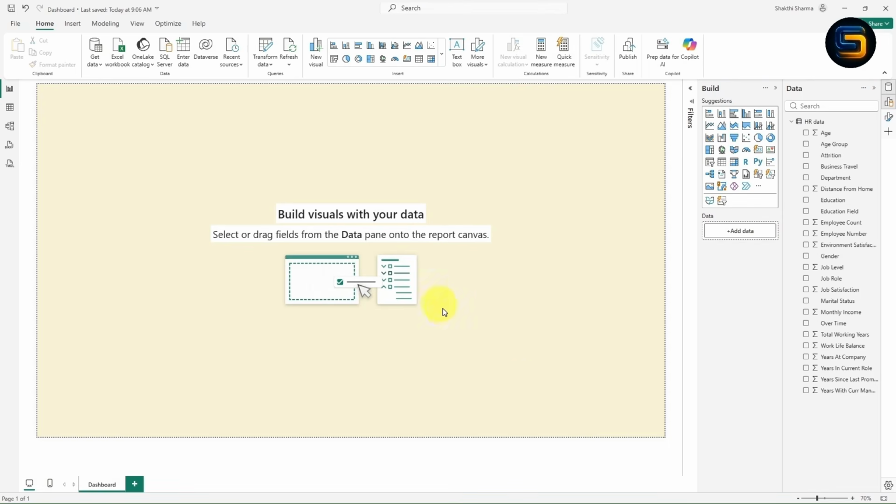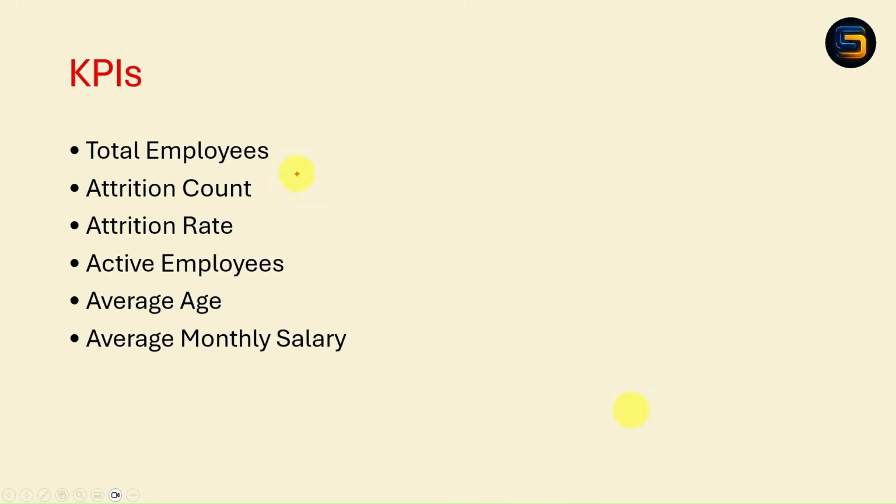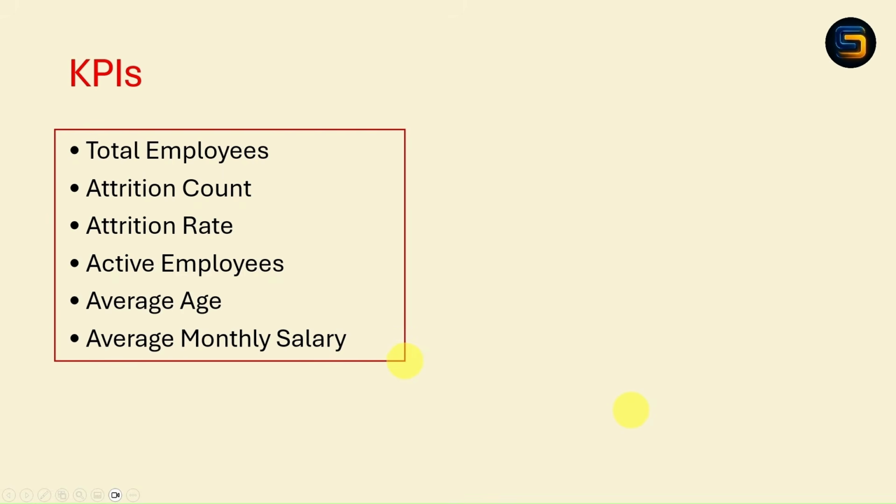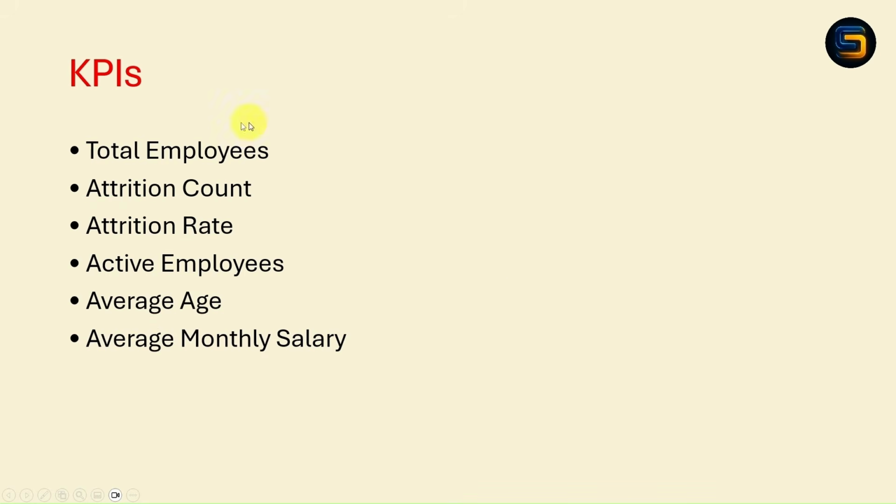Now first we will add the KPIs in this dashboard. Let me show you the KPIs. On the screen I will be covering all the 6 KPIs. The first one is total employees. Next we will find the attrition count and attrition rate. Next we have the active employees, average age and average monthly salary of the employee. So basically we will be covering all the 6 KPIs. So let's see practically. The first one is total employees, right?